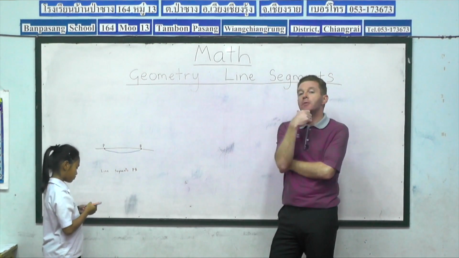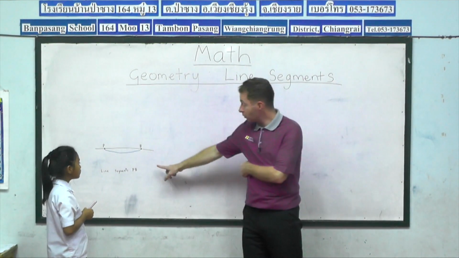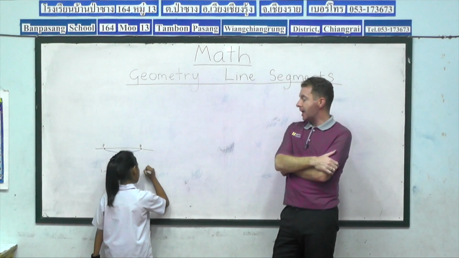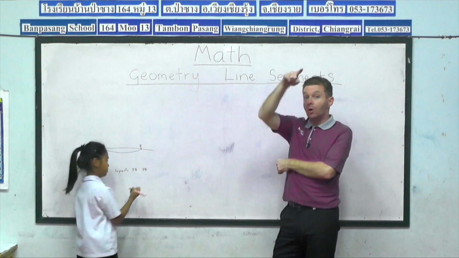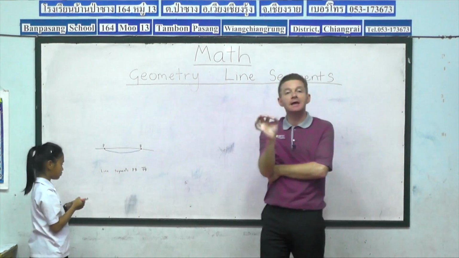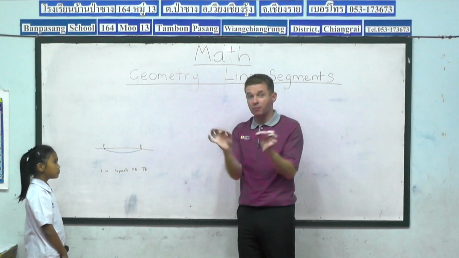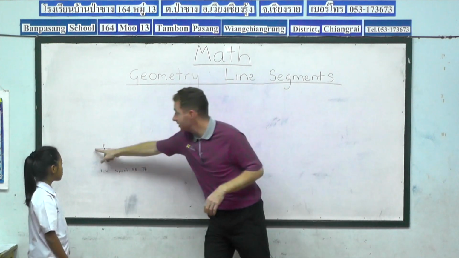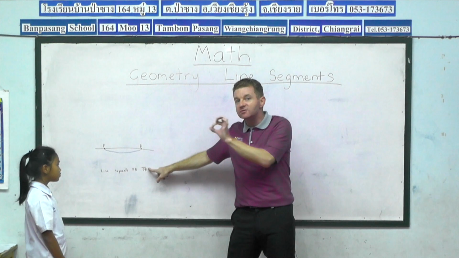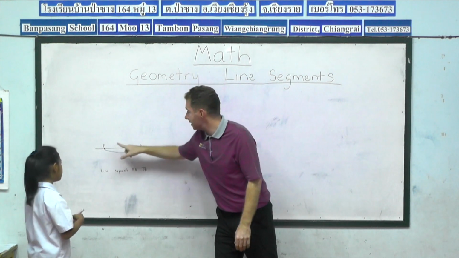So remember about the symbol. If we want to do the symbol of the line segment, we'll write the initials again, PB. And then over the initials, we draw a line. Now remember, the line segment does not have the arrows. If it has arrows, that represents a line, which would be the entire thing. But for a line segment, we simply have a line with no arrows. So we have line segment PB.